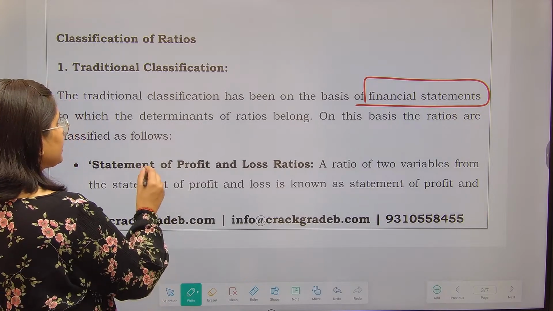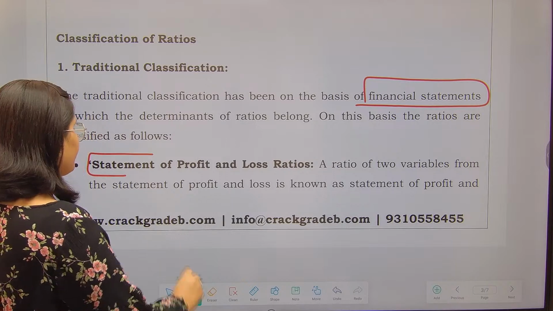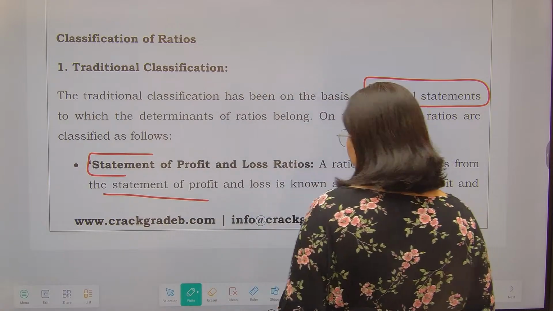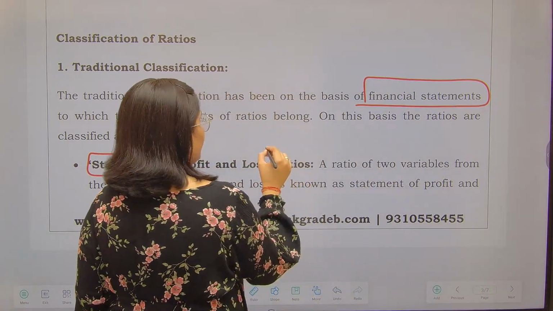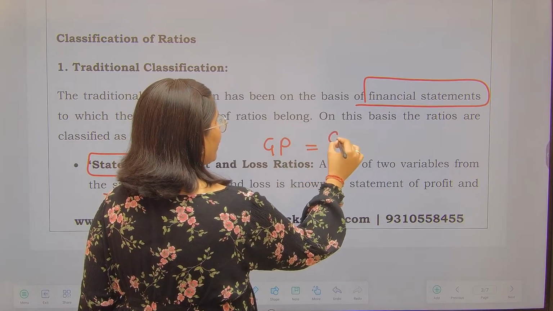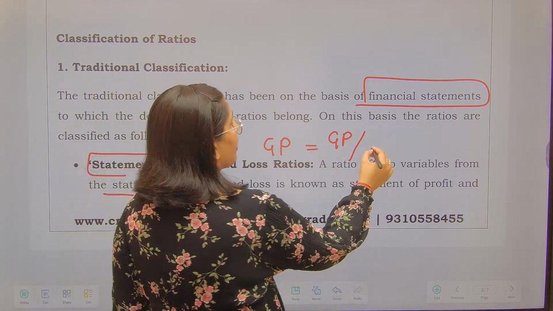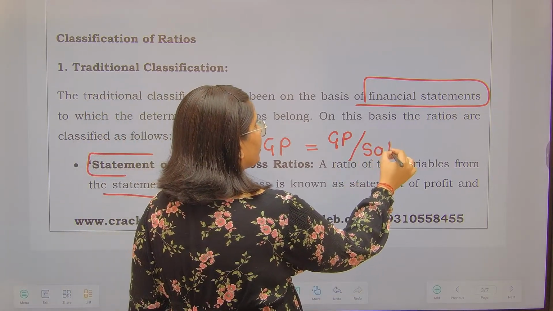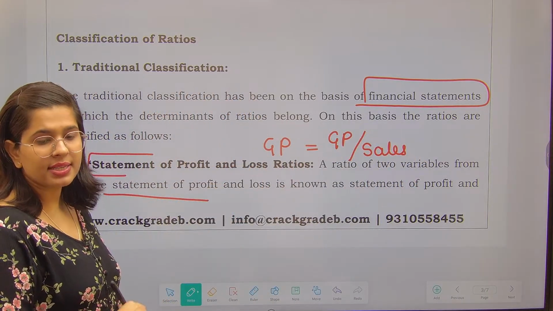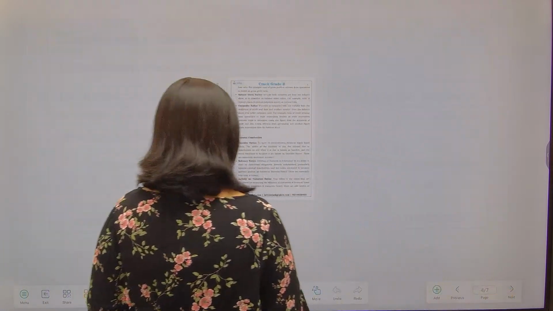So number one is statement of profit and loss ratios. A ratio of two variables from the statement of profit and loss is known as the profit and loss ratio. For example, gross profit ratio. In gross profit ratio, we are using the gross profit. This is from the profit and loss account, and I am using sales as a denominator. This is also from the profit and loss account. So this will be called a statement of P&L ratio. Fine. After that,